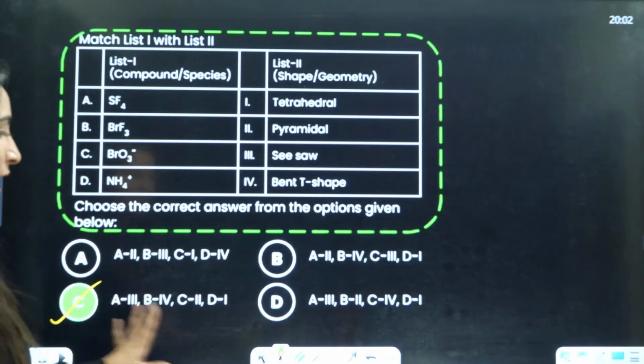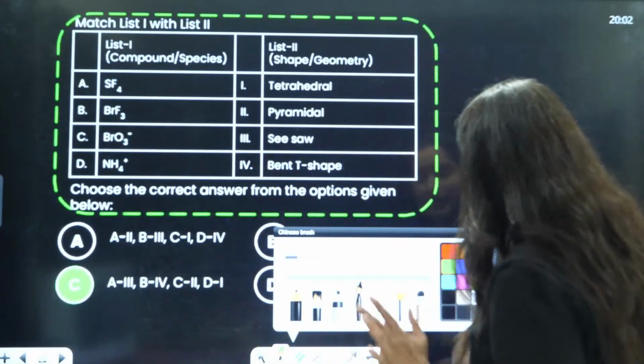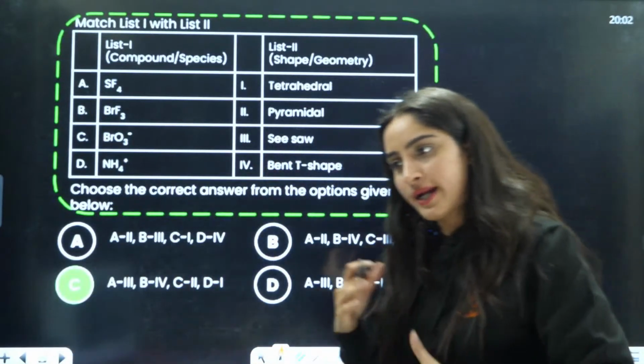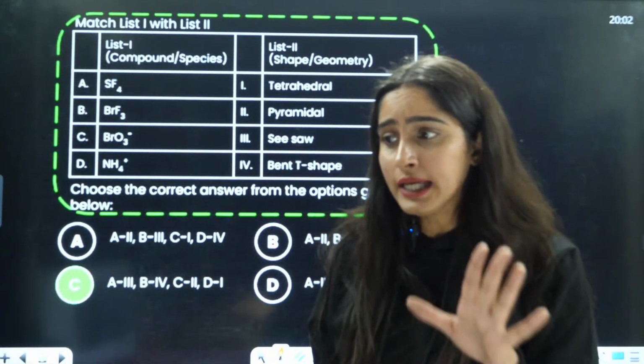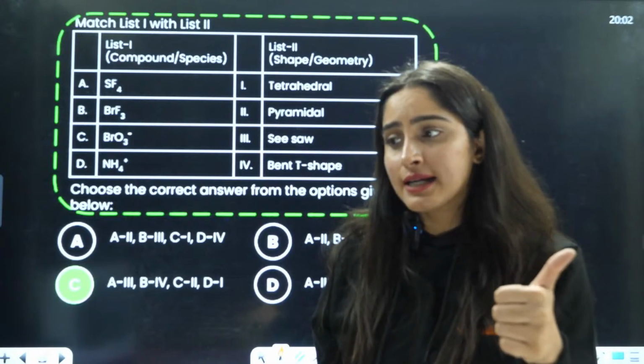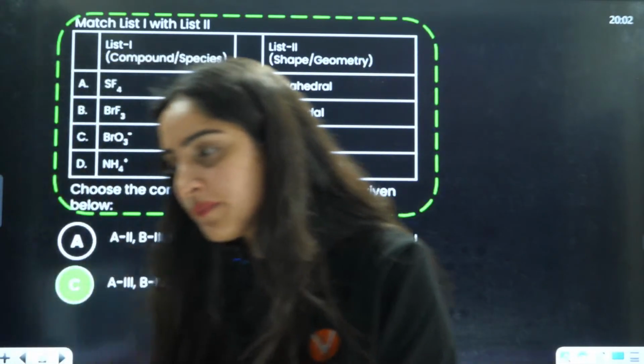Got it, guys? Any problem here? Any problem, bacha? Any student? Any problem? Am I teaching fast, or is that a good speed, or should I maintain that speed only? Right? Okay, that is clear.